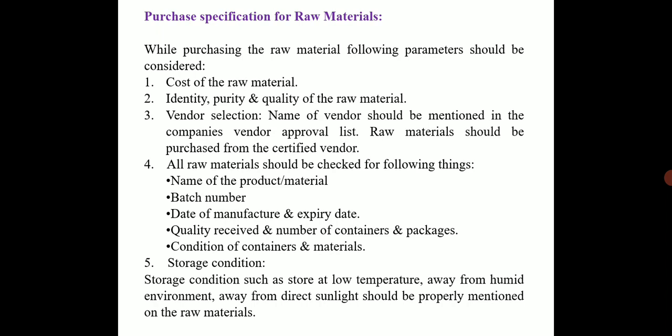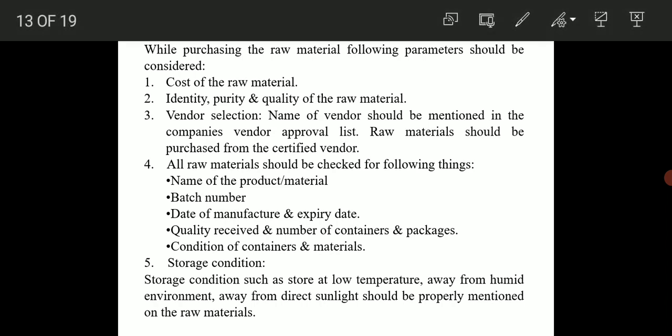While purchasing the raw material, the following things should be checked: the name of the product or material, batch number, date of manufacture, expiry date, quantity received, number of containers and packages, conditions of the container and material, and storage conditions, such as store at low temperature, in a humid environment, away from sunlight, etc., which should be mentioned on the cover of the raw material.